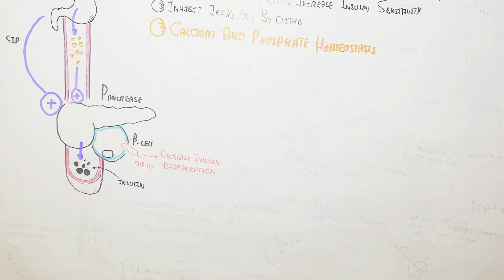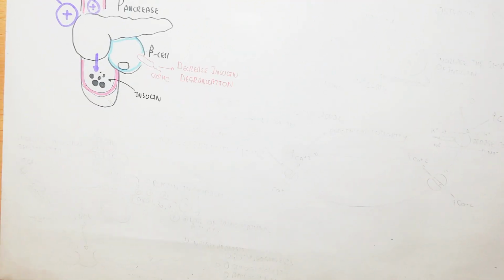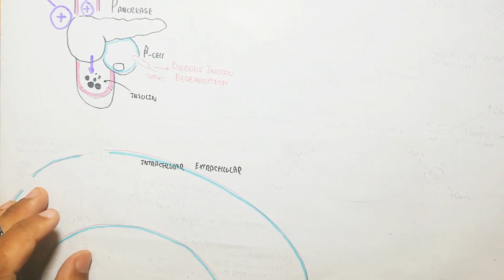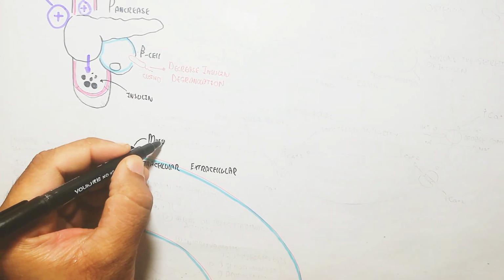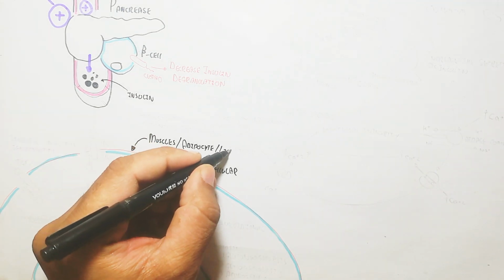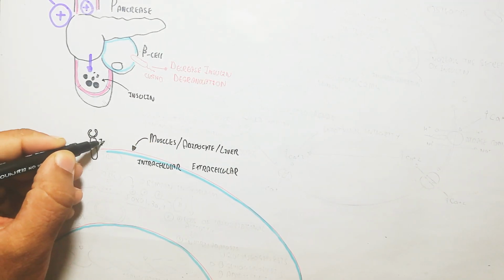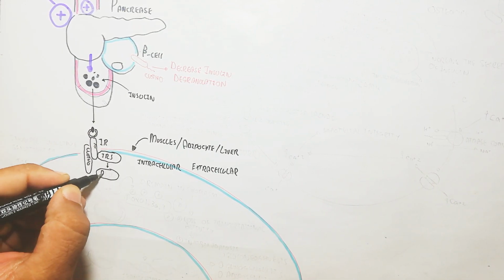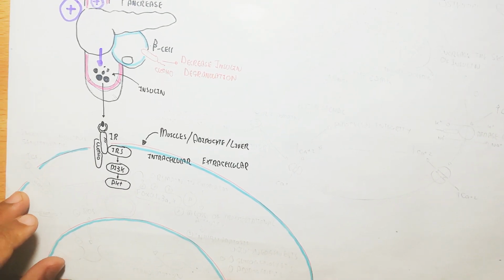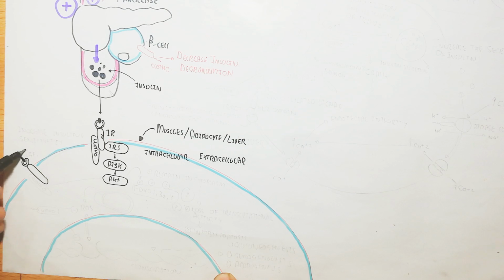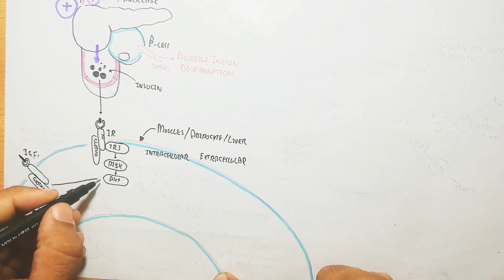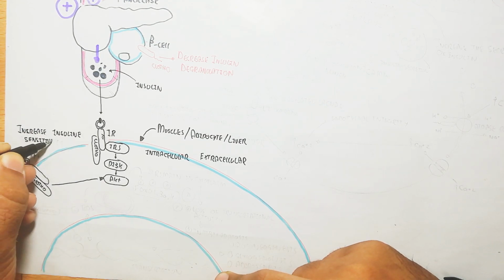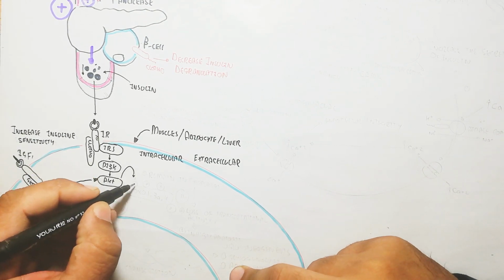Klotho is a helper protein which helps the insulin receptor function properly. Even if a low amount of insulin is present in your blood, it will work properly. This is the cell, which can be a muscle, adipose tissue or liver. So the insulin receptor will receive the insulin via Klotho's help. Klotho leads to insulin binding, insulin receptor substrate activation, and the PI3K pathway to activate AKT. While insulin sensitivity increases, insulin-like growth factor 1 also increases.